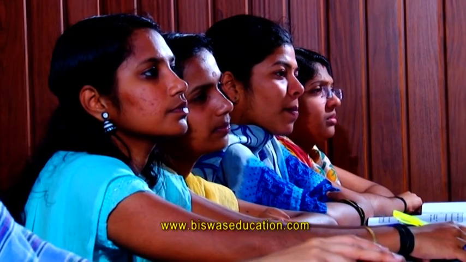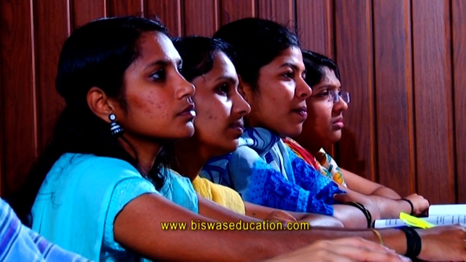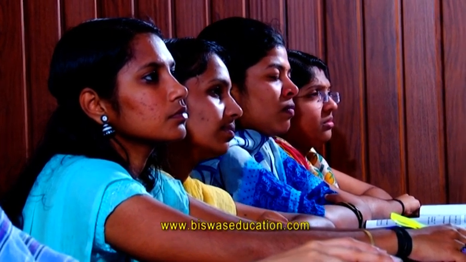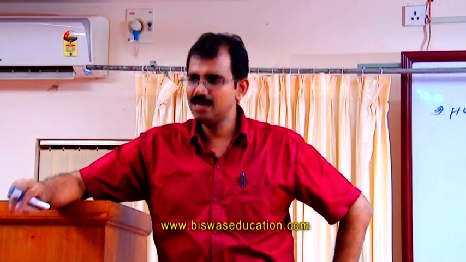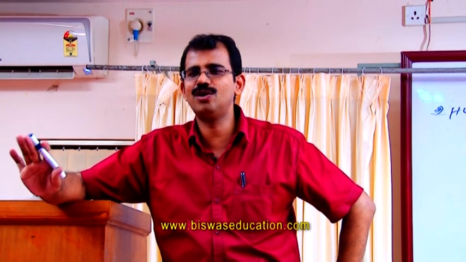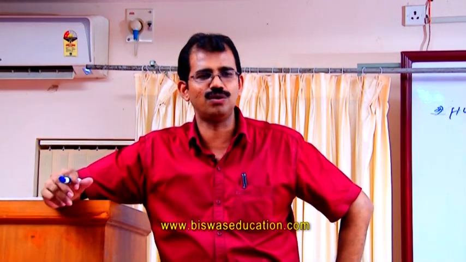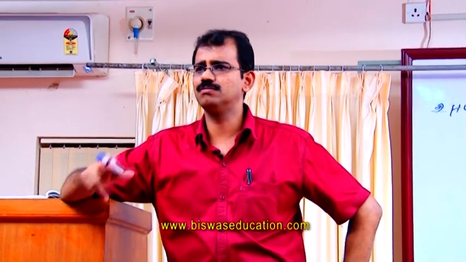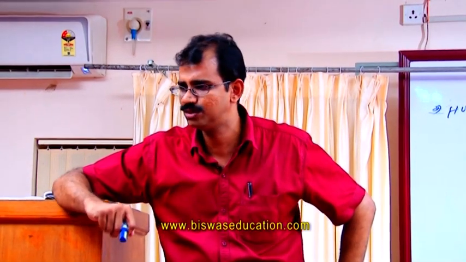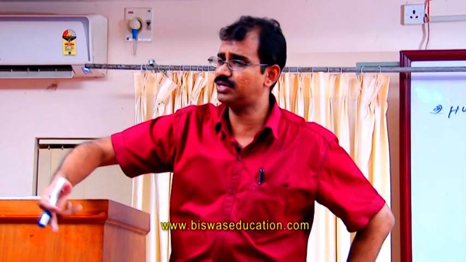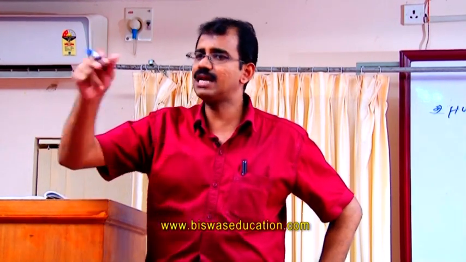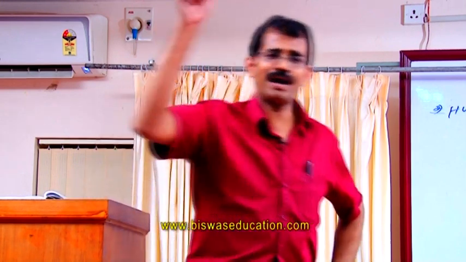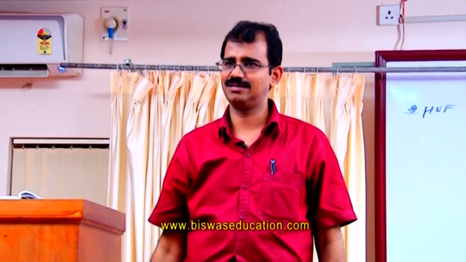Whether the HUF is resident and ordinarily resident, or resident but not ordinarily resident, is decided not by anything of the HUF but of the Karta. We know that the Karta is the most important person in the case of HUF. So whether the additional conditions are satisfied by the Karta is tested.